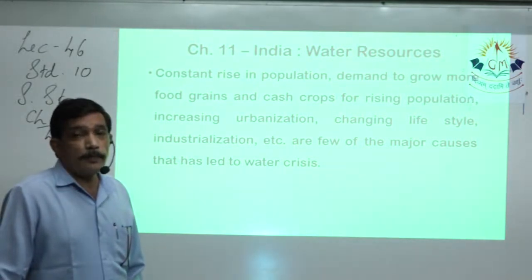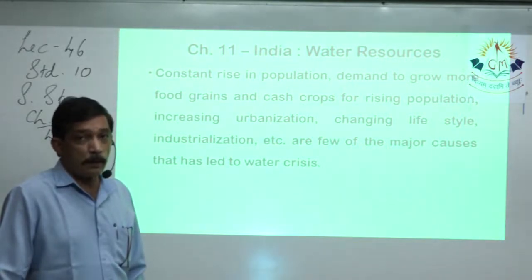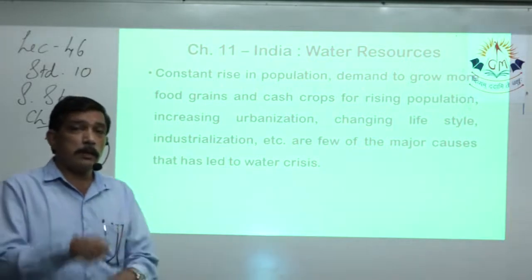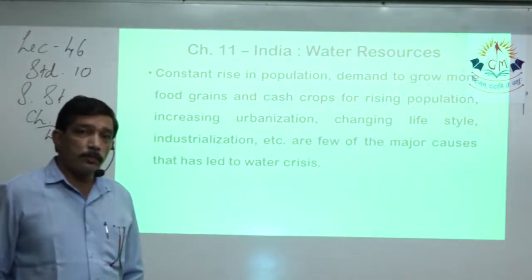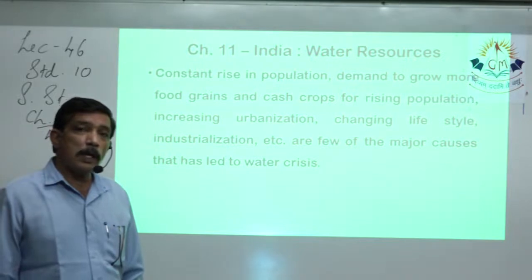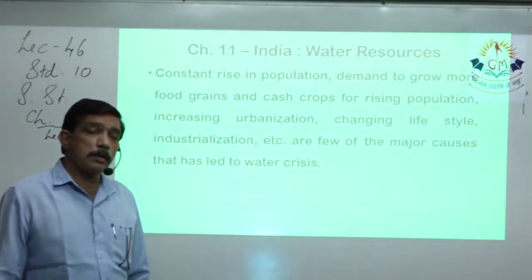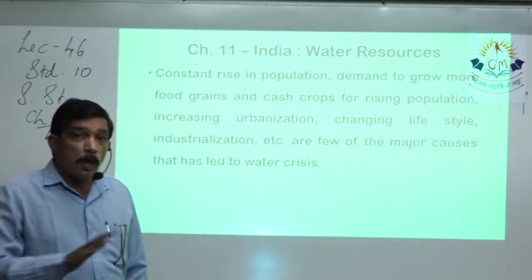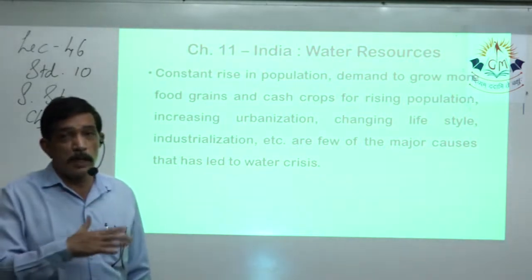Changing lifestyle. If I go even 50 years back, maximum population, they had cycles in their houses. Hardly a few people had scooters and motor cars with them. Now, after 50 years, lifestyle has changed.